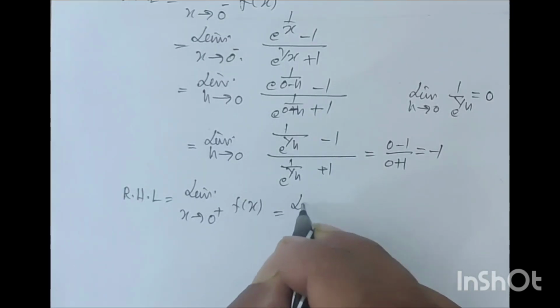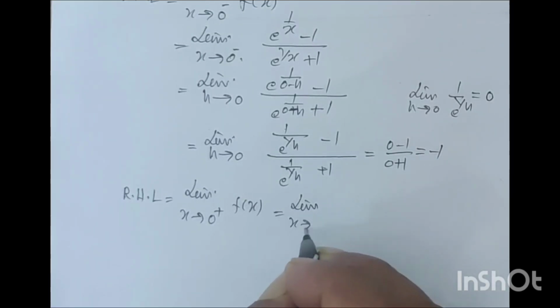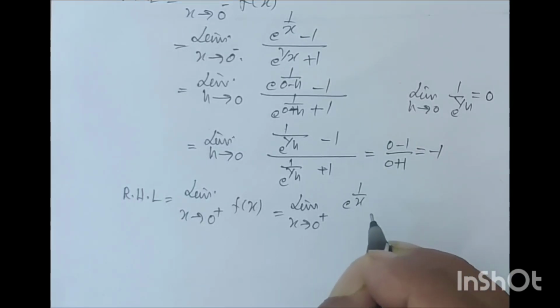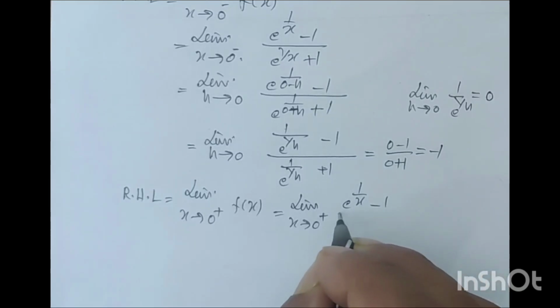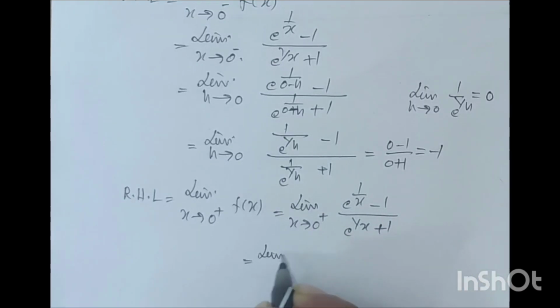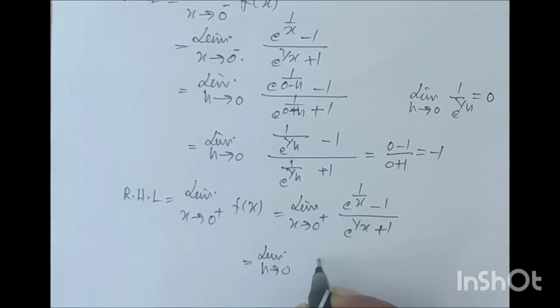This is equal to limit x tends to 0 positive, (e to the power 1 by x minus 1) upon (e to the power 1 by x plus 1), which is limit h tends to 0, (e to the power 1 upon (0 plus h) minus 1) upon (e to the power 1 upon (0 plus h) plus 1).